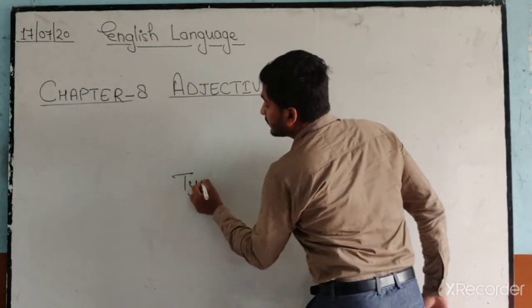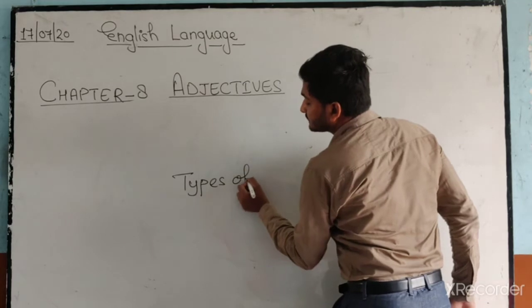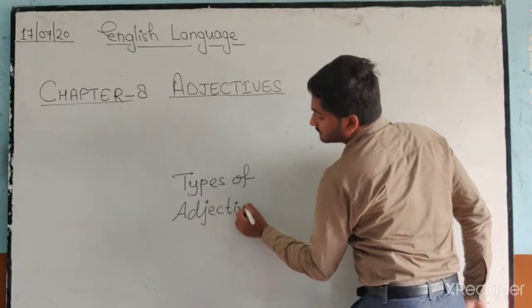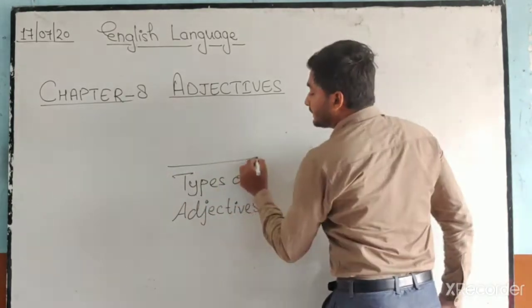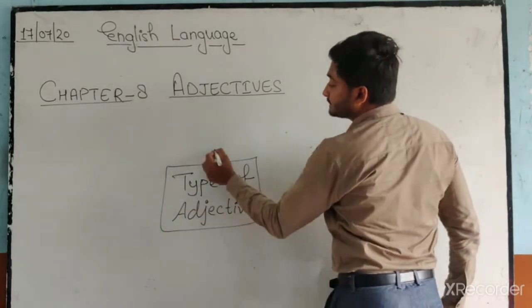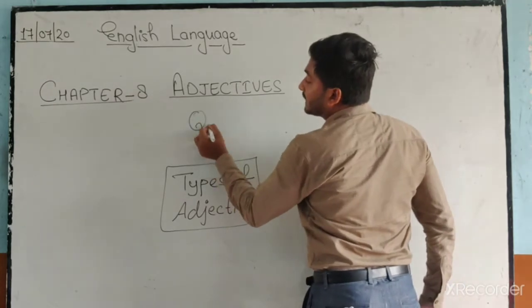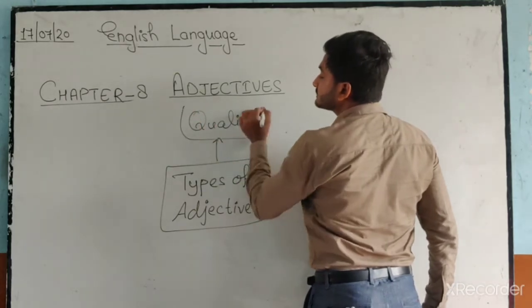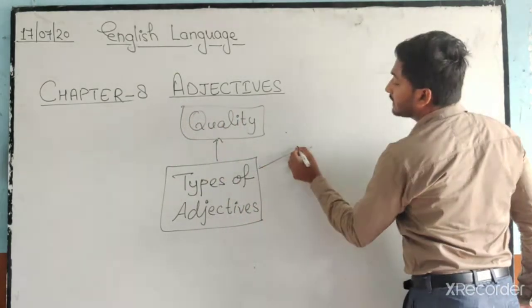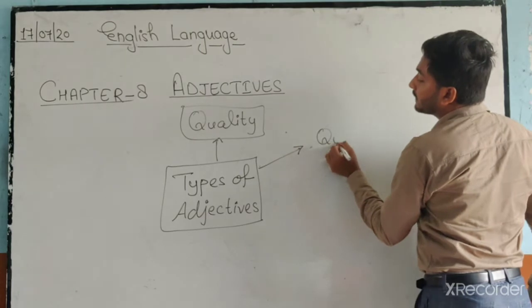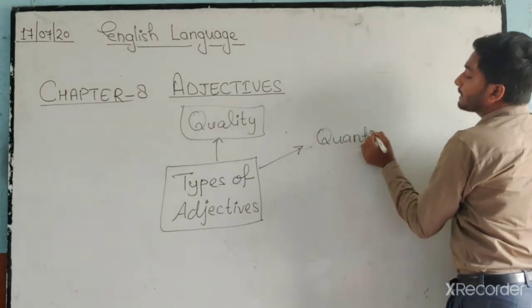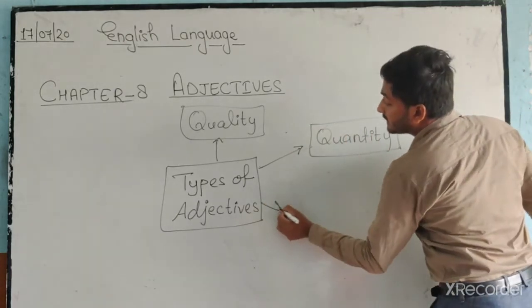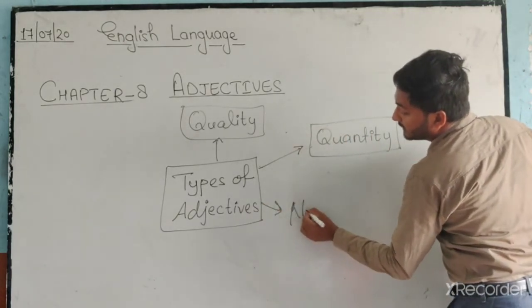Now, types of adjectives. The first is adjective of quality. Adjective of quantity. Next is adjective of number.